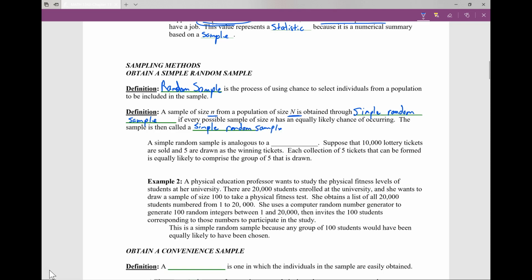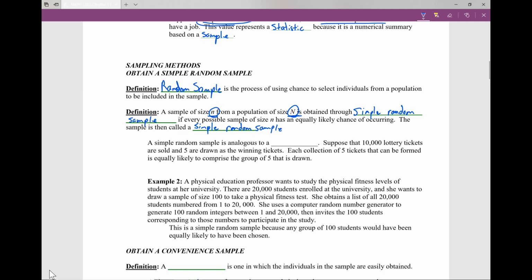You'll notice that I've included some notation, lowercase n and capital N. Notation is extremely important within the statistics study and everything else, especially within this course.